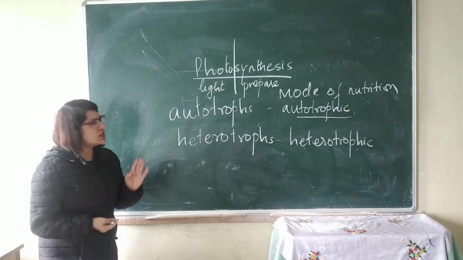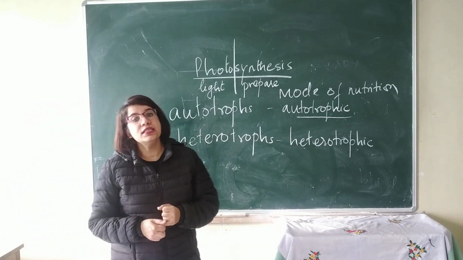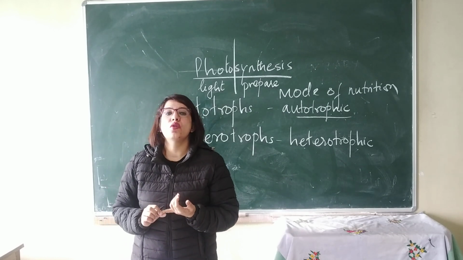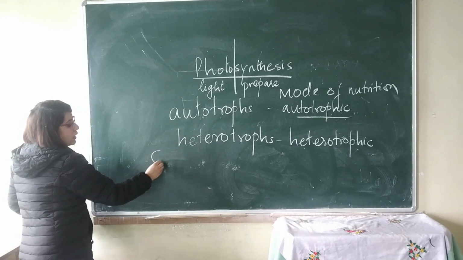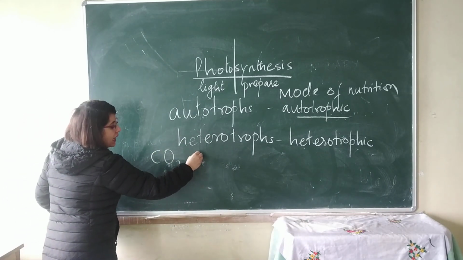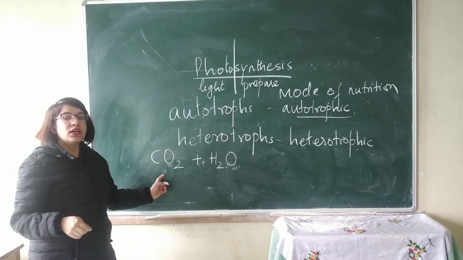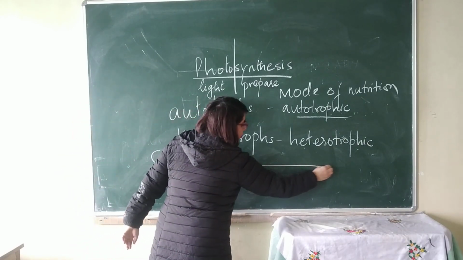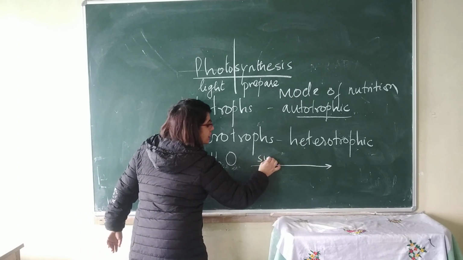So, what is photosynthesis? Photosynthesis is the process by which green plants prepare their own food by utilizing carbon dioxide and water. So, what is very important? Carbon dioxide and water. In the presence of, now what is required? Sunlight.